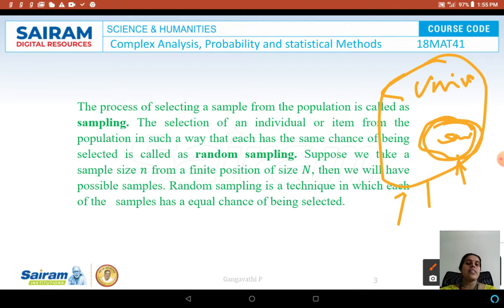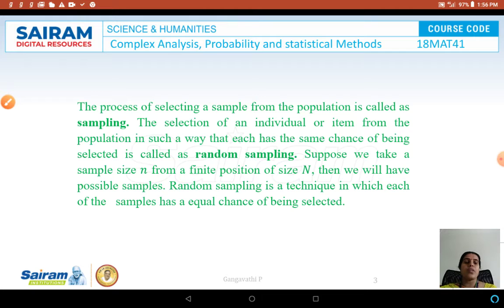Or if I consider 1,000 people from the same locality, then segregating men and women can be the sample. So there should be a rule applied to make a sample. The process of selecting the sample from the population, taking a sample from the population, is called sampling.